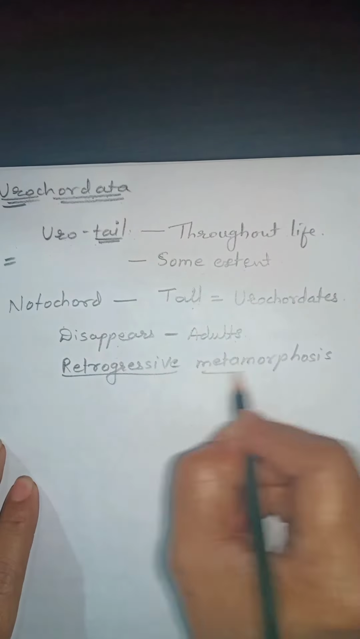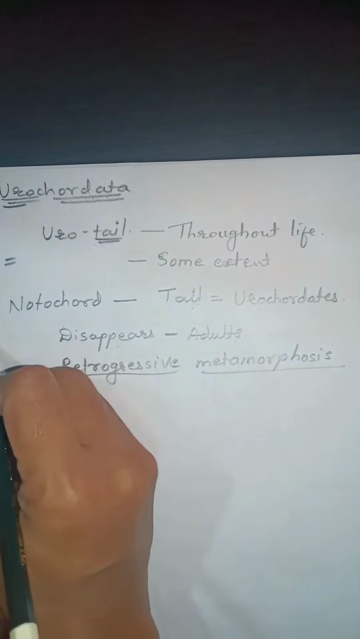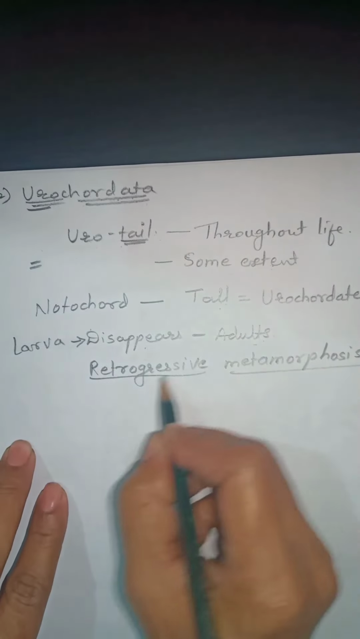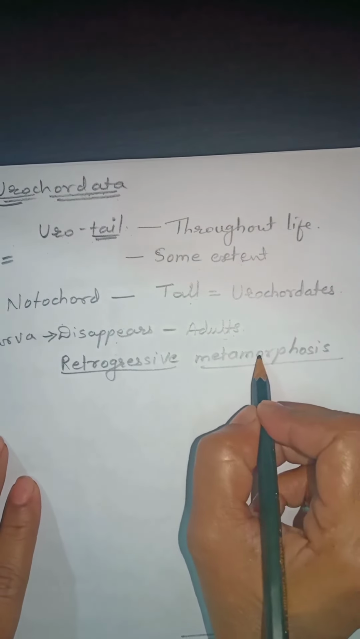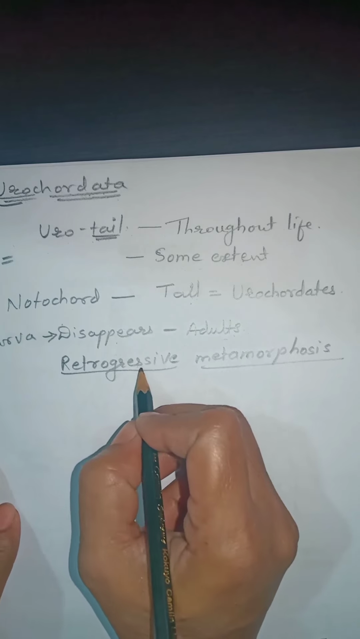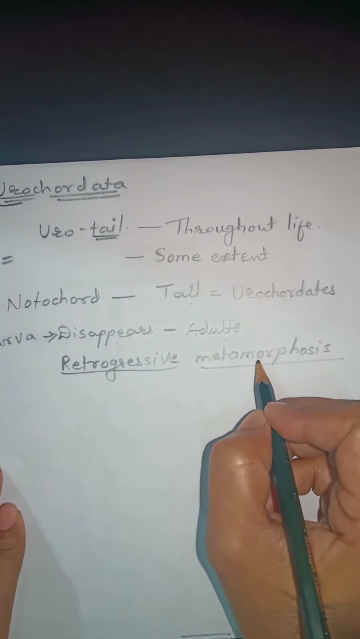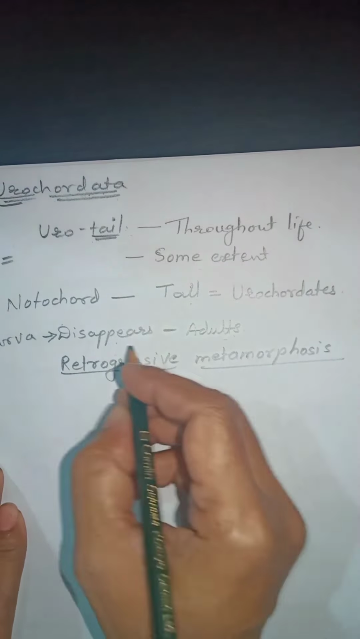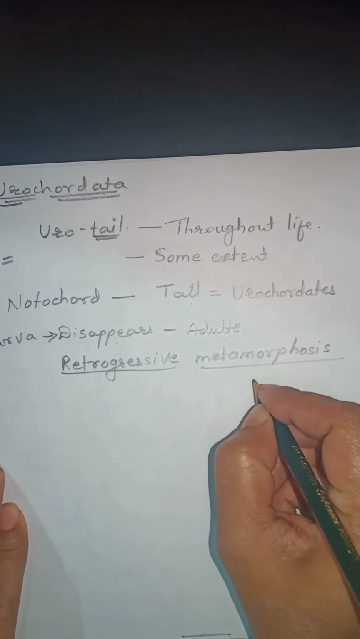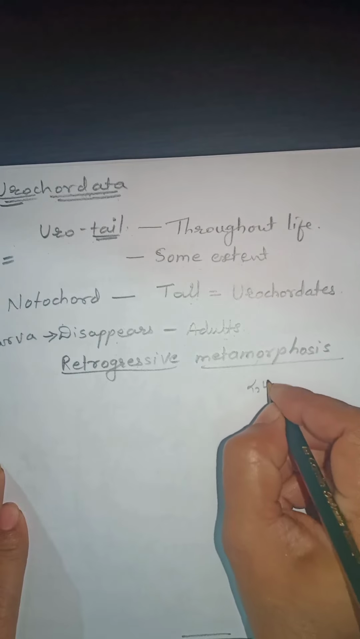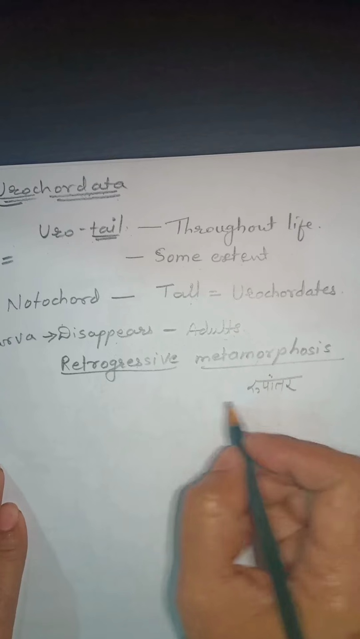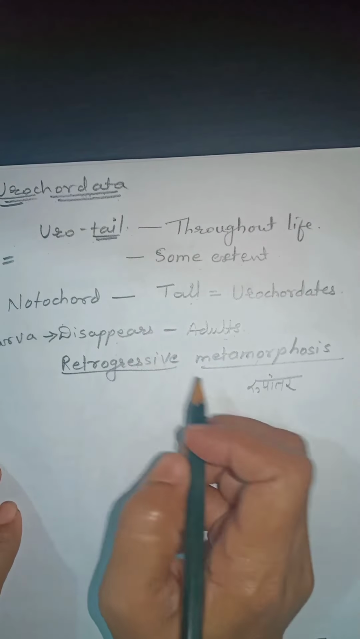The transformation from larva to adult is known as retrogressive metamorphosis. What is meant by retrogressive metamorphosis? Retrogressive means disappearing. Metamorphosis, in Marathi we call it रूपांतर होणे.